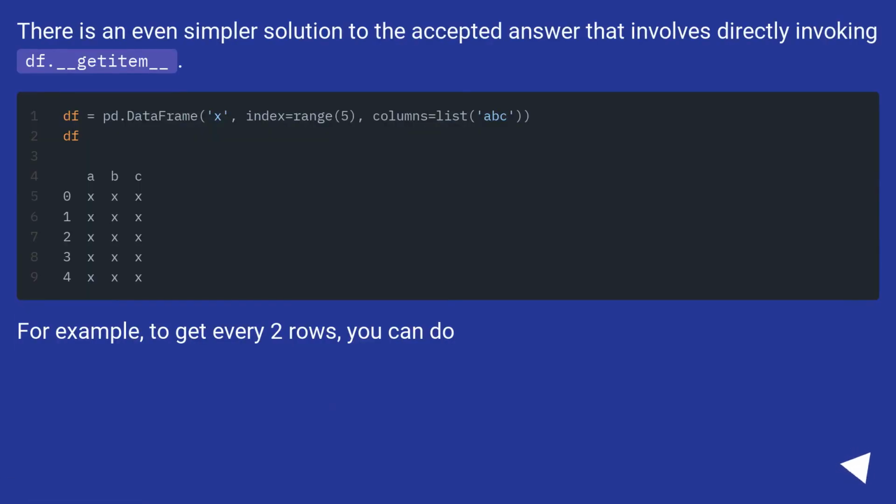There is an even simpler solution to the accepted answer that involves directly invoking df.__getitem__. For example, to get every 2 rows, you can do